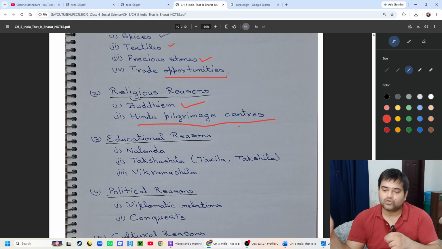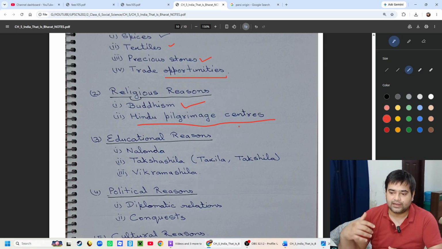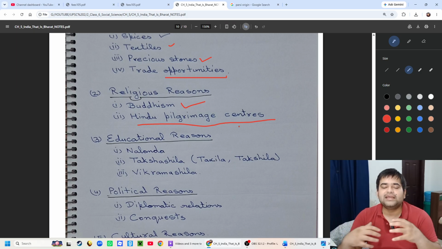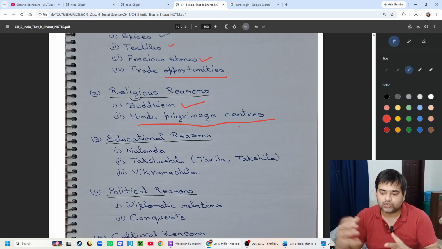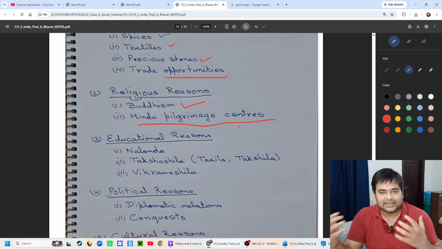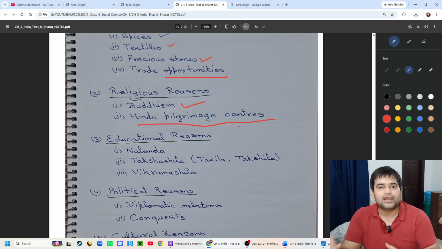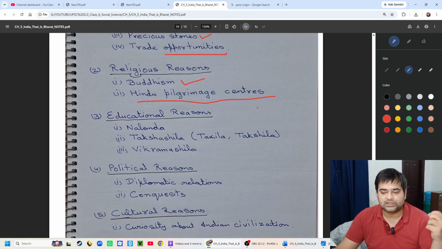At that time there were many religious pilgrimage centers in India. So people from all over the world who were influenced by the Hindu religion used to come to India for religious reasons, and people who followed Buddhism used to come because India is the land of Buddha, the country where Buddhism originated.